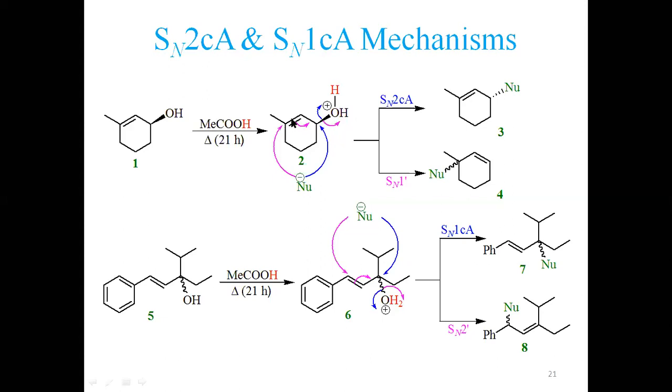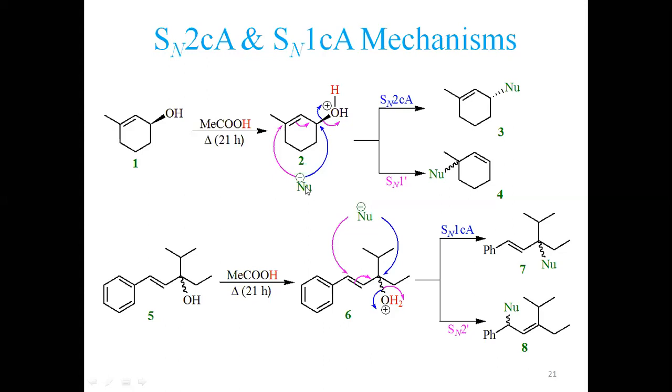But here the substrate also contains an olefinic double bond next to the carbon where the leaving group is present. So it not only undergoes SN2CA, it also proceeds via the SN1 prime mechanism. How? Let's say this group leaves with electrons, this pi electron density transfers here and generates a positive charge here. This positive charge is a tertiary carbocation, a very stable entity. So there are two mechanisms possible here. The nucleophile can approach this carbon and this group leaves upon protonation. So this is called SN2CA.